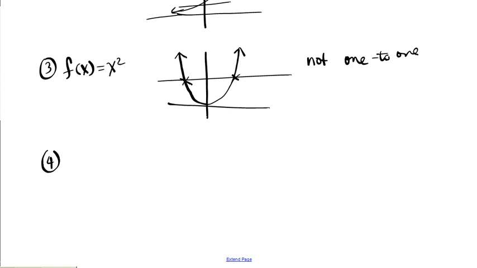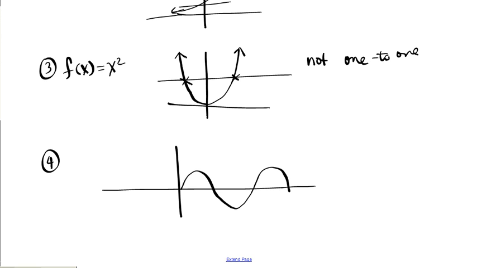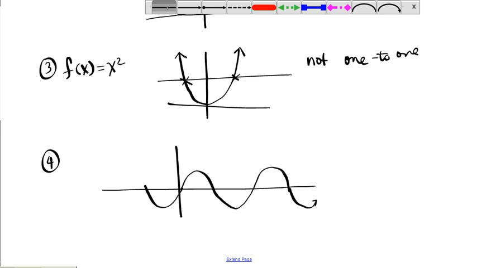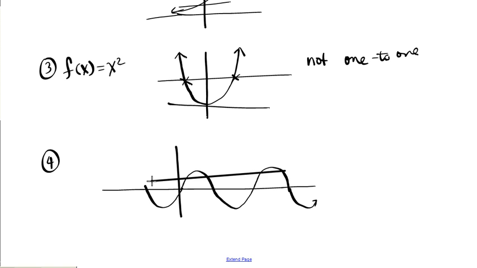forever. So option 4, you have the sine curve. It goes like this, and then it keeps going on and on and on. It follows that pattern forever. You know what it looks like. Anyway, is there a horizontal line that cuts this graph more than once? Absolutely. In fact, it cuts multiple times. If I draw a horizontal line right here, what do we have? We have 4 intersections. But actually, in reality, we have infinite intersections because this pattern repeats itself. So 1, 2, 3, 4, and it goes on and on.